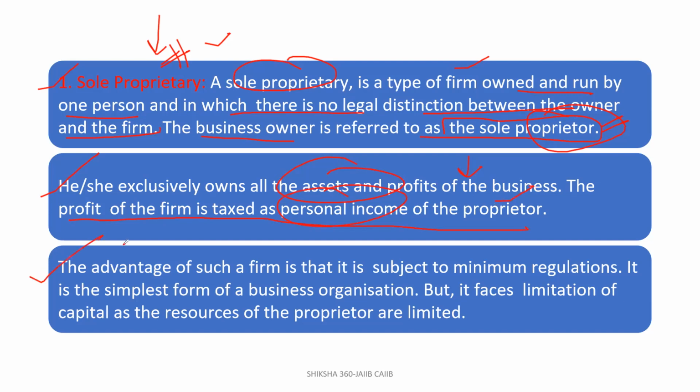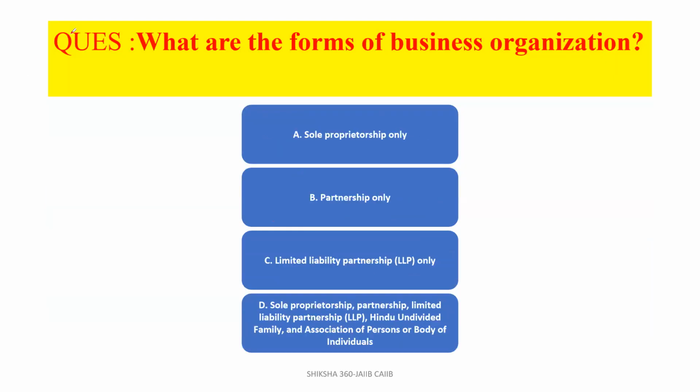What is the advantage? The advantage of such a firm is that it is subject to minimum regulations. It is the simplest form of business organization, but it faces limitation of capital, as the sources of the proprietor are limited. Because whatever capital is in the hands of the owner or proprietor is the capital of the firm. That is covered under the sole proprietor. So what are the forms of business organization?